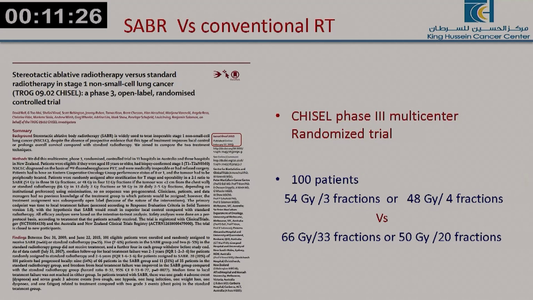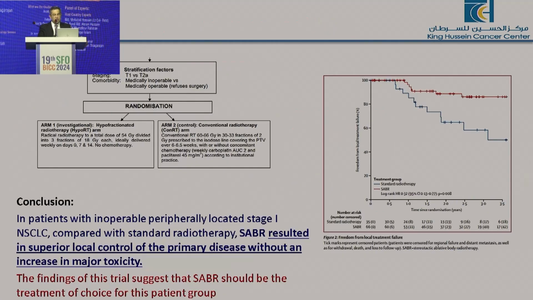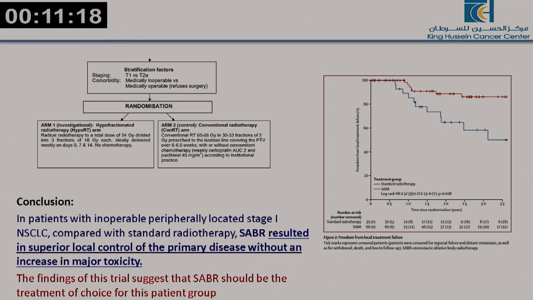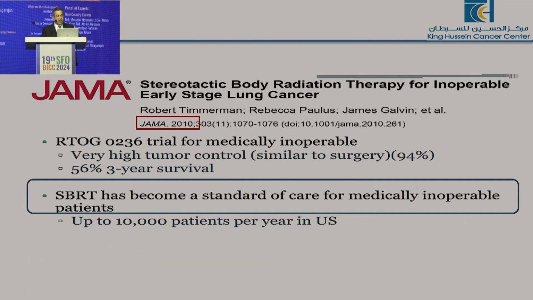The CHISEL phase 3 trial compared 54 Gy in 3 fractions or 48 Gy in 4 with the conventional 66 Gy, and you can see clearly that local control and overall survival are much better with SBRT, because by giving these doses, radiobiologically it's more than 100. It's almost 106 or 110 Gy that you give in just 4 or 5 fractions.